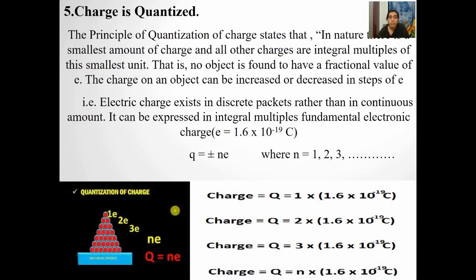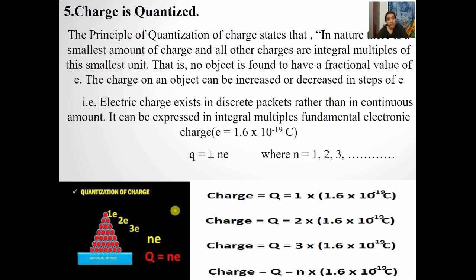The next very important characteristic of charge is the quantization of charge. What does this mean? It means any electrical charge is quantized in nature. There is a smallest amount of charge and all other charges will be integral multiples of this smallest unit.